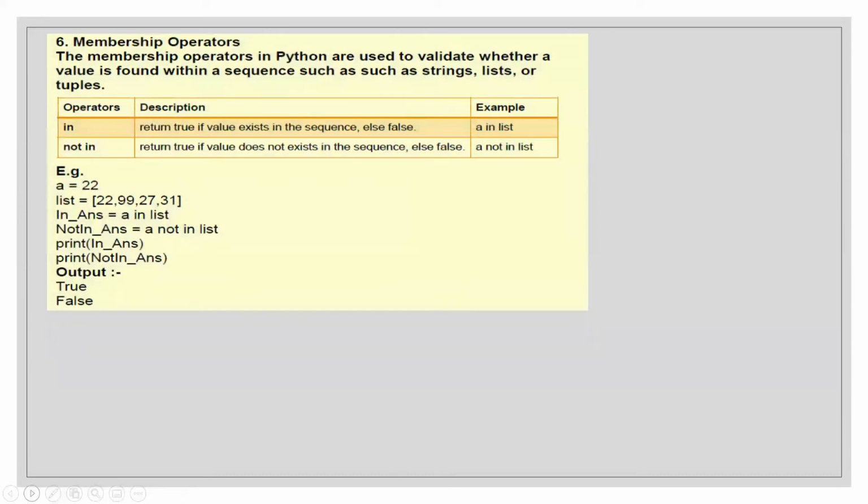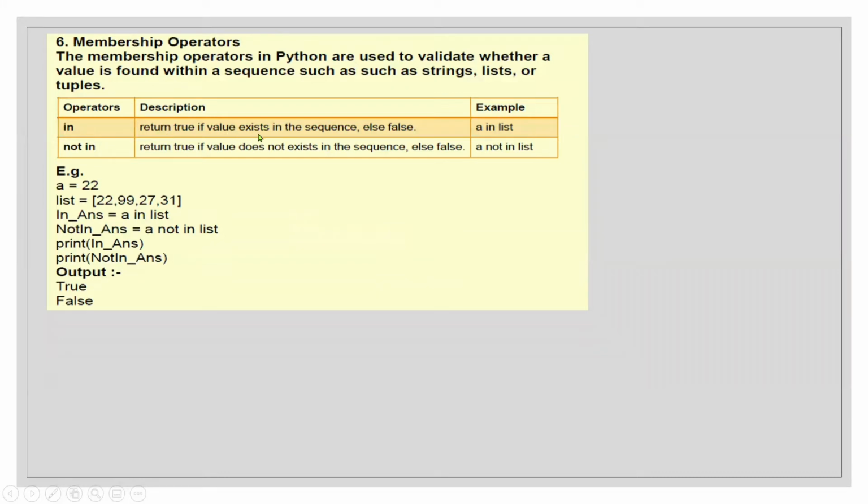Then we have membership operators. Membership operators are used to find something. Like if I say A is 22, and this is a list over here, and I write A in list, if the value of A, 22, is present in the list, then it will give us true. If it's not, then it will give us false. So in and not in.